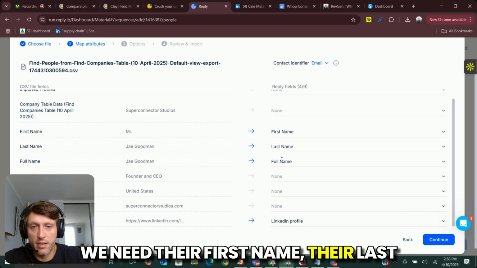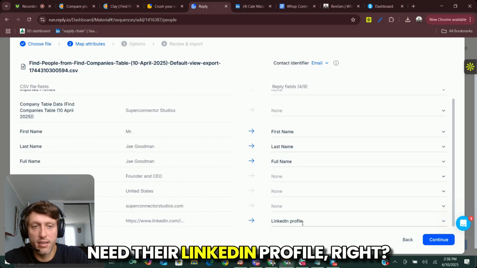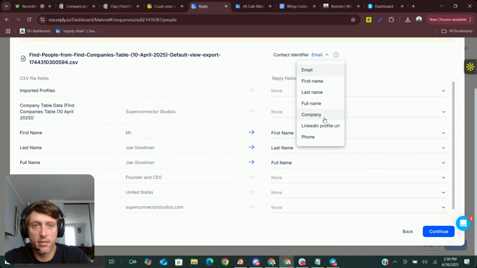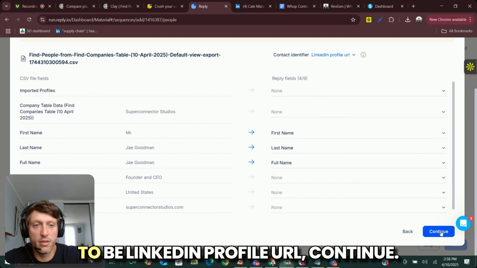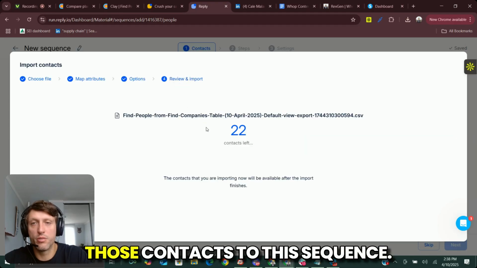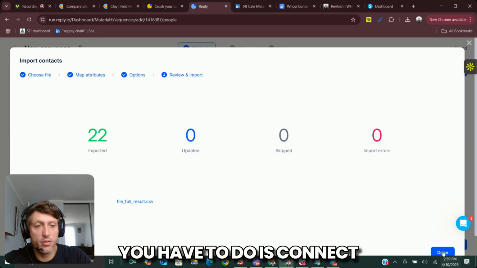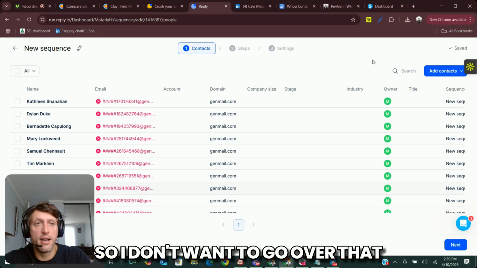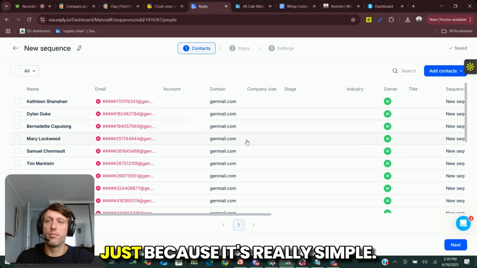We need their first name, their last name, their full name, and we need their LinkedIn profile, right? Then we'll go ahead and click continue. We want their contact identifier to be LinkedIn profile URL. Continue, and I'm going to go ahead and import those contacts to this sequence. And then the only thing that you have to do is connect your LinkedIn profile, right? So I don't want to go over that just because it's really simple.